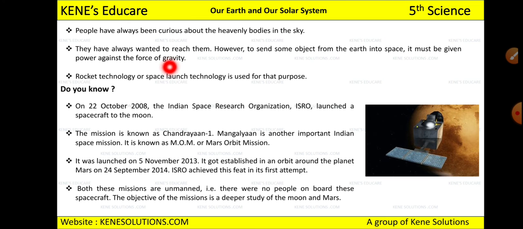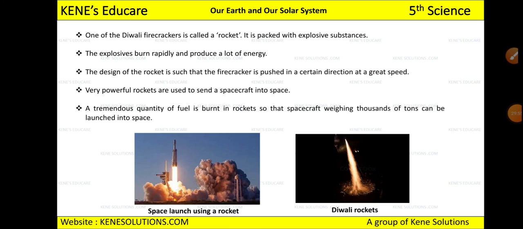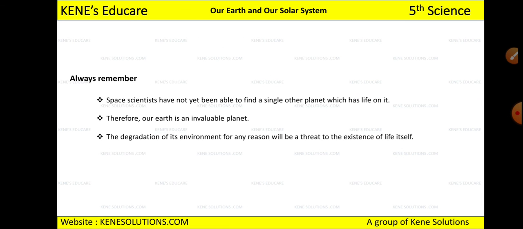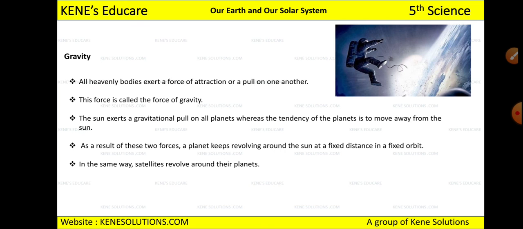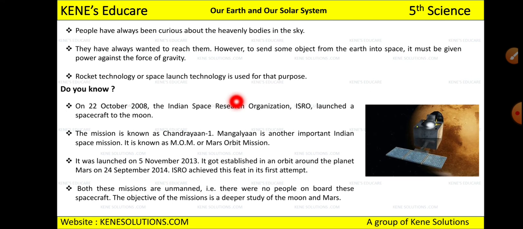Now people have always been curious about the heavenly bodies in the sky. Everyone knows heavenly bodies are present and people want to study them. They have always wanted to reach them. However, to send some object from the earth into the space, it must be given power against the force of gravity. Because of the force of gravity, anything that we just throw upward will again come down.